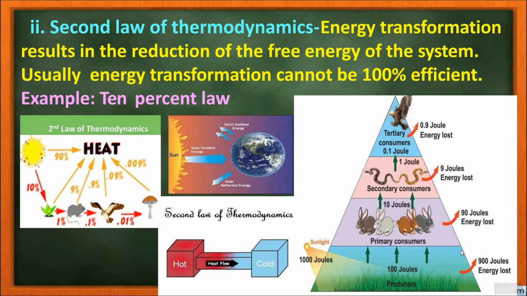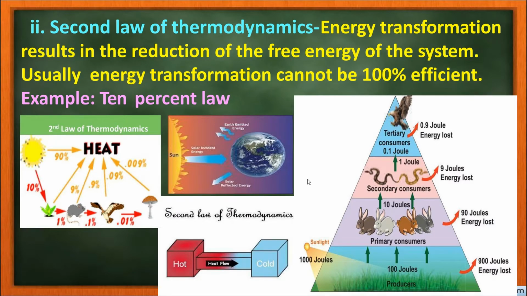The second law of thermodynamics states that energy transformation results in the reduction of the free energy in the system. Usually energy gets transferred from one level to another, and the transformation cannot be 100% efficient.